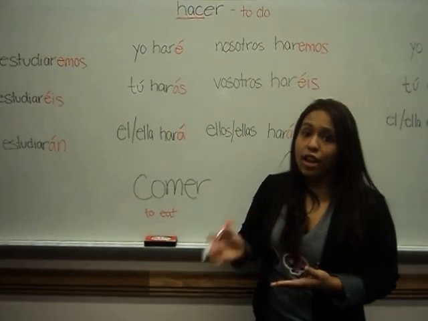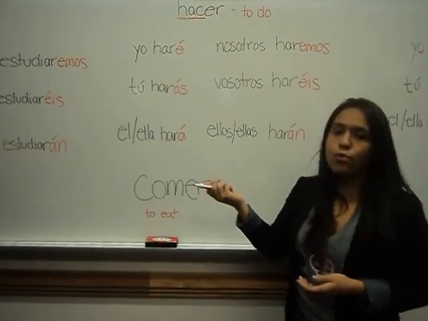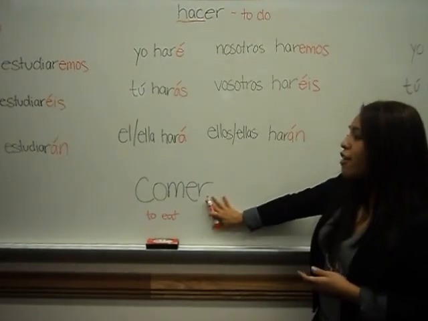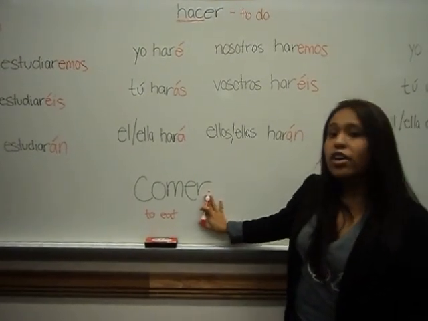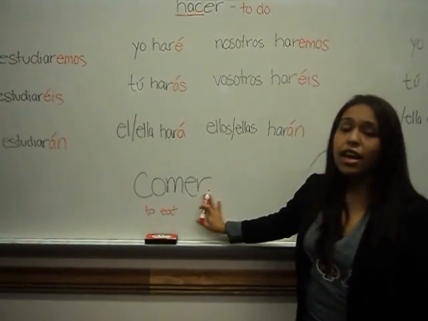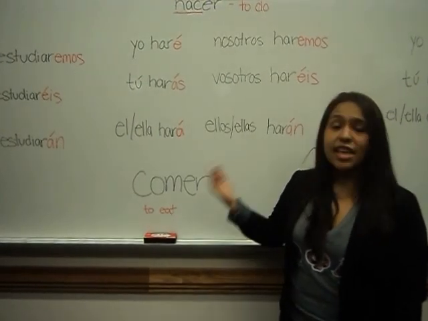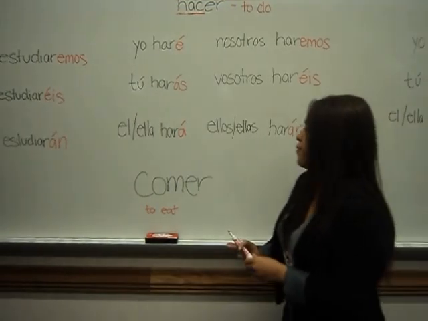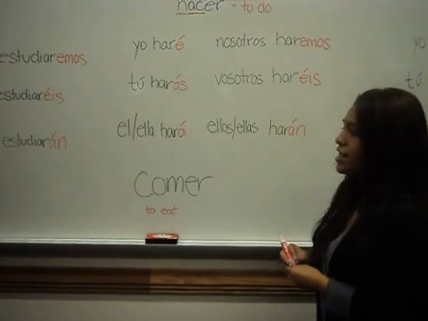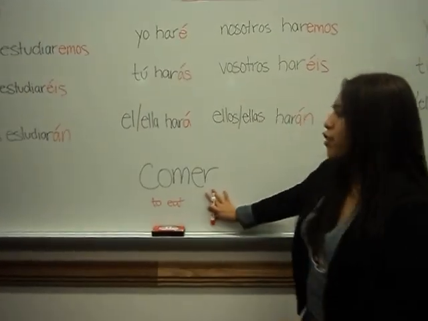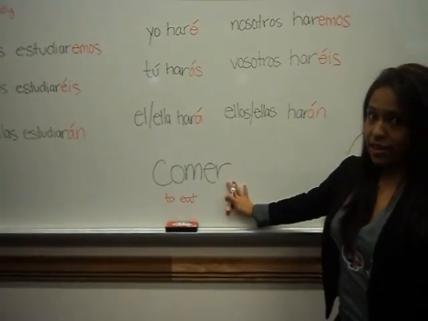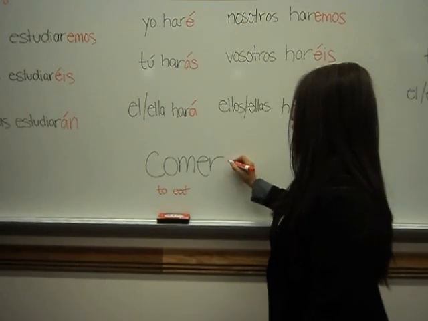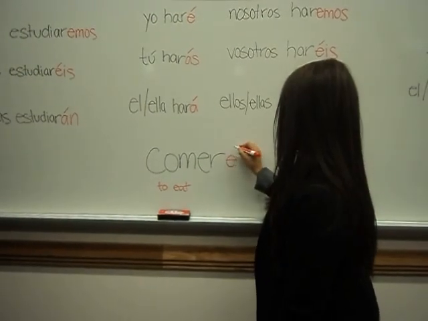Now, keep in mind that there are regular verbs which follow the same rules as we did with the AR verb. So here we have a regular ER verb. For regular ER verbs, we don't eliminate anything and we don't change the stem. We're going to do the same thing we did with the AR verb. In order to conjugate a regular ER verb, we will just add on the ending. So we have here the verb comer, which means to eat. So to say yo comeré, we will just add on the é with the accent.